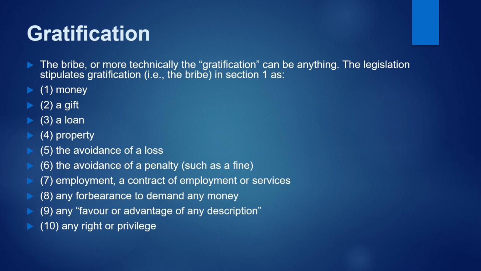The legislation stipulates gratification, in other words, a bribe, in section 1 as either money, a gift, a loan, it can be property, the avoidance of a loss or the avoidance of a penalty, such as a fine, employment, a contract of employment or services, any forbearance to demand any money, any favor or advantage of any description, or any right or privilege. So you can see that the gratification can in fact be very, very wide.